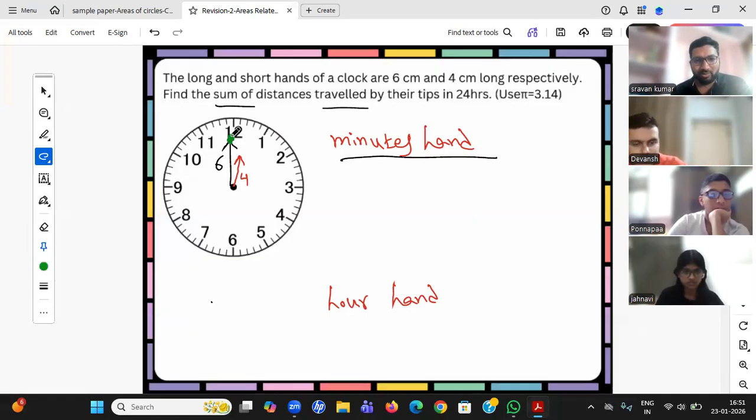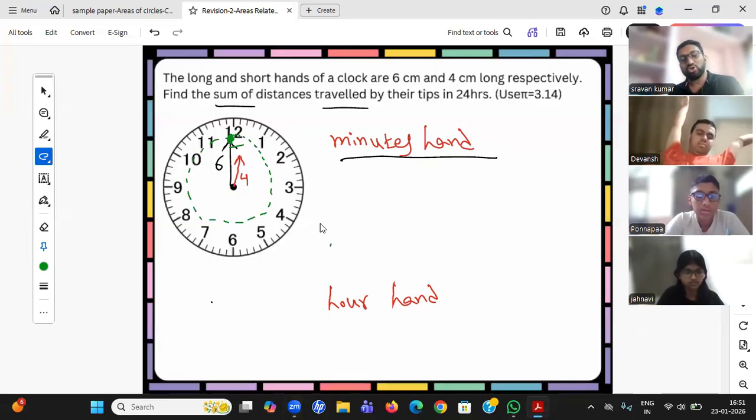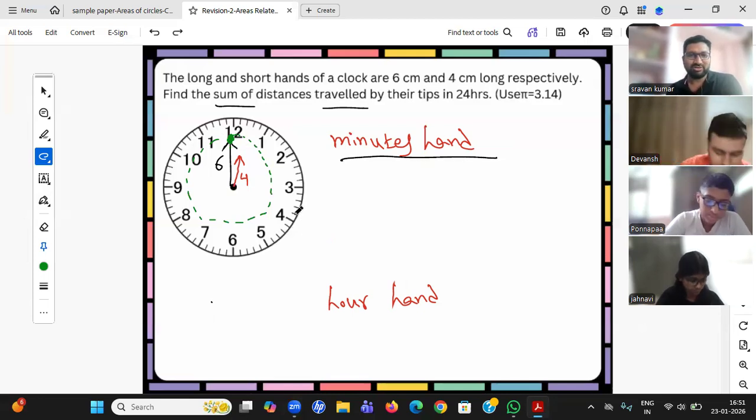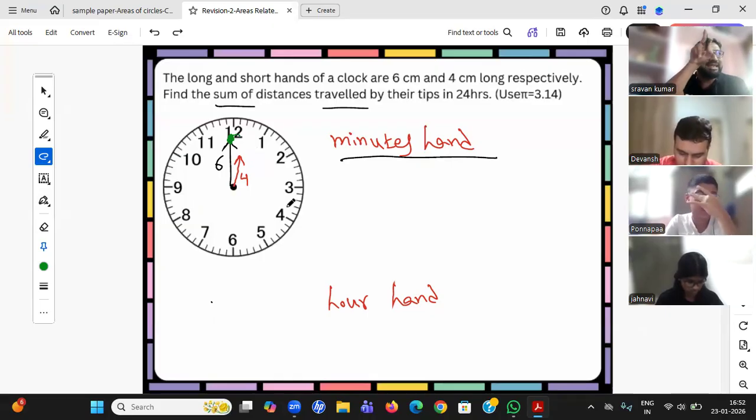So what will your tip travel? You see, the tip goes along this particular path. What is this? Is it an area? Is it a circumference? Length of an arc. Circumference is nothing but length. So you need to calculate the length of an arc, student. The tip of the particular hand will move on a thin line, so that is an arc, circumference, or length of an arc.